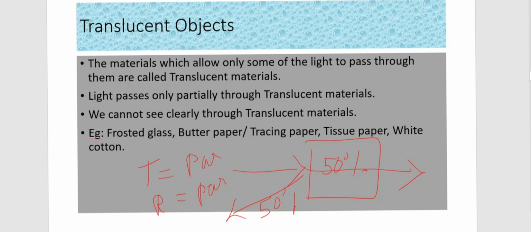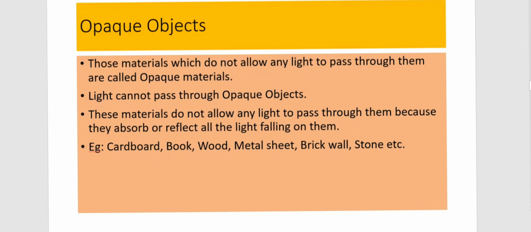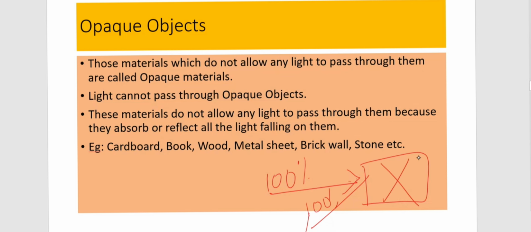All these are examples. The last one is opaque objects. The objects which do not allow any light to pass through. What is the meaning of that? If this is the object, 100% of light is reaching here. Everything is getting reflected, not allowing any light to pass through. So transmission rate is 0%.